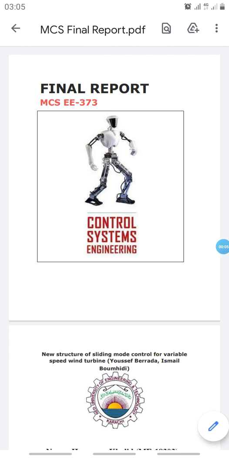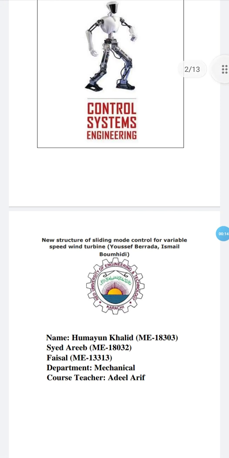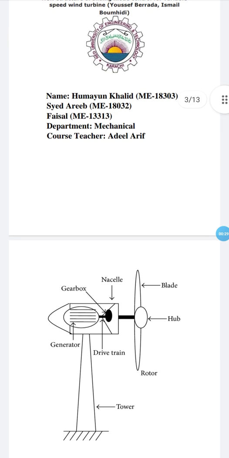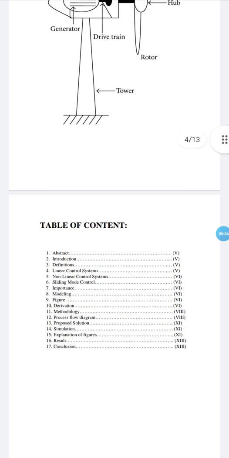My identity number is ME13313, and we were assigned a project on machine control systems by our course teacher Adil Arif. The objective of this project is to study a research paper. The title of the research paper is New Structure of Sliding Mode Control for Variable Speed Wind Turbine. Our task is to read the research paper and explain what we understood from it.